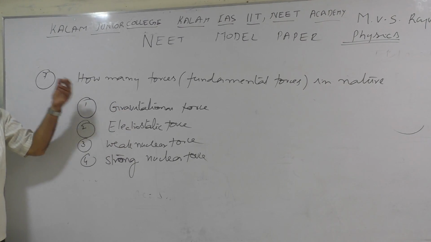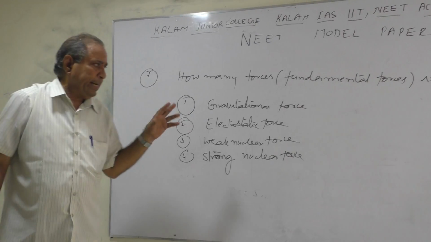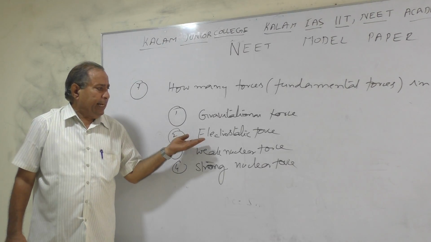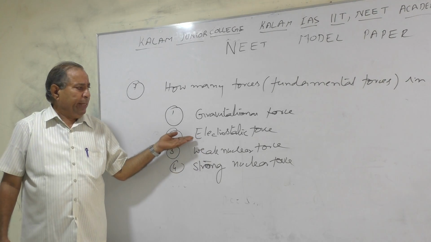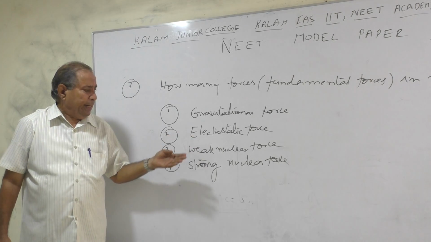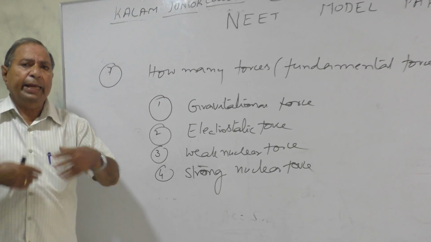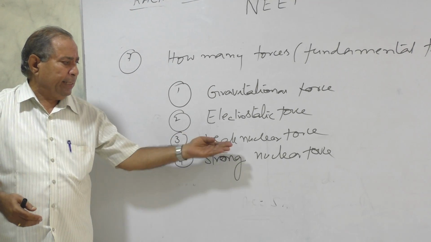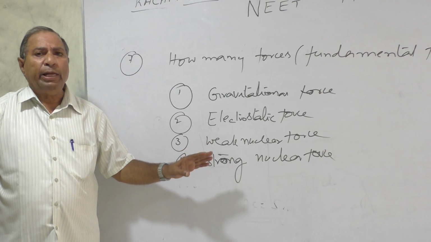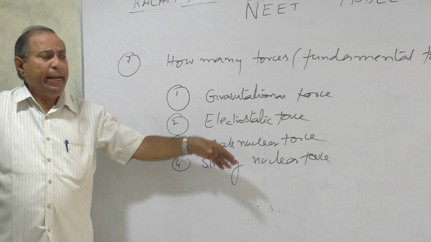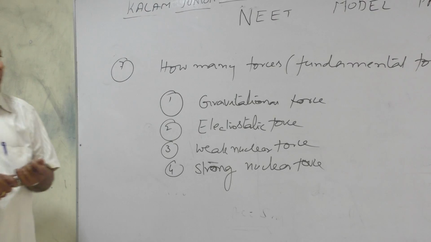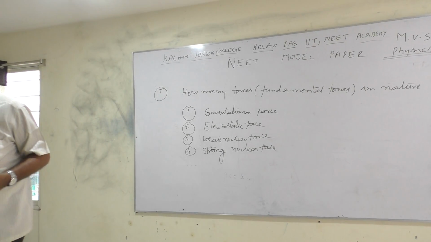Gravitational force, as you have already seen in the 6th question, is a force of attraction between two bodies which have more mass. The electrostatic force is generally between charges. Next, weak nuclear force, it is in the atom, in the nucleus. That force comes under weak nuclear force. And strong nuclear force is also related to the atom. One by one we can read, and where the conditions apply, we will learn in the regular class.